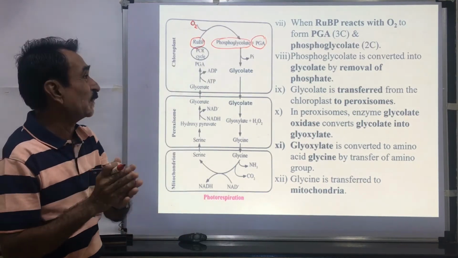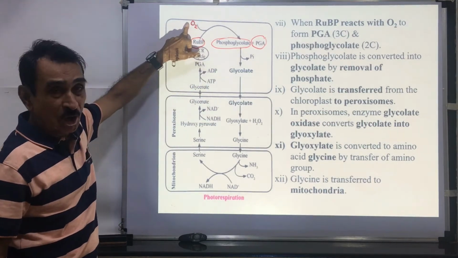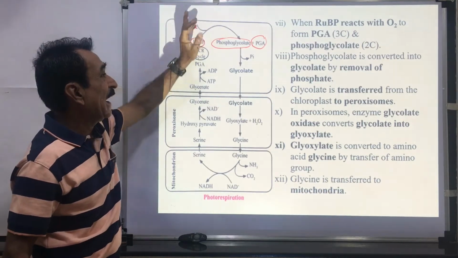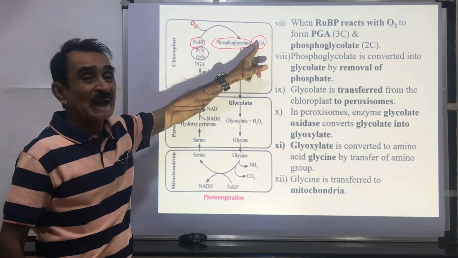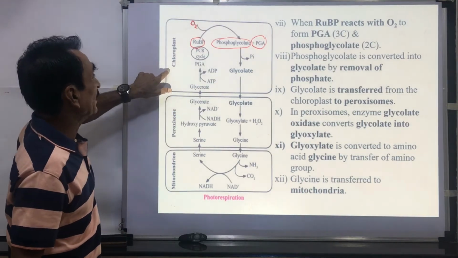These two compounds are produced in this reaction. RUBP reacts with the oxygen in presence of enzyme RUBP oxygenase, and there is formation of two products, phosphoglycolate and phosphoglyceric acid. This reaction occurs in the chloroplast.